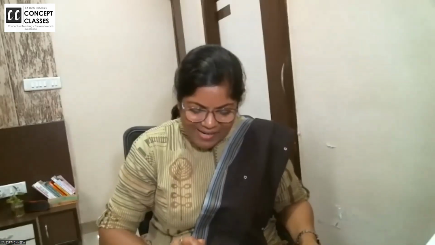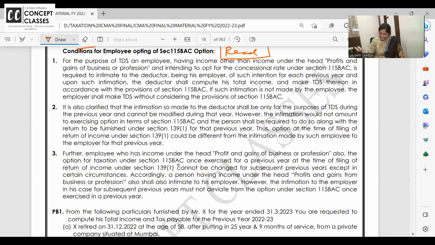But while filing the return, the employee cannot be forced. I have opted for the old regime, TDS is deducted as per old regime, so now I'll have to file the return as per old. They can change, unless they have business income. As an employee, if you have business income, then the same logic will not apply. Very interesting this is. Let us give it a reading.